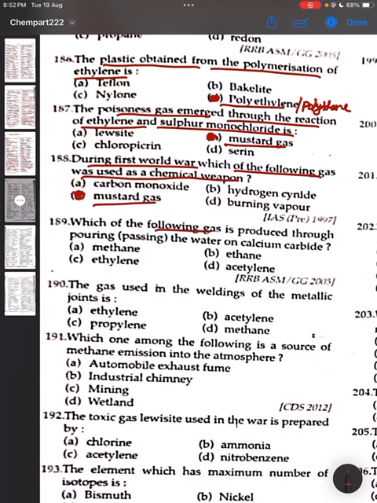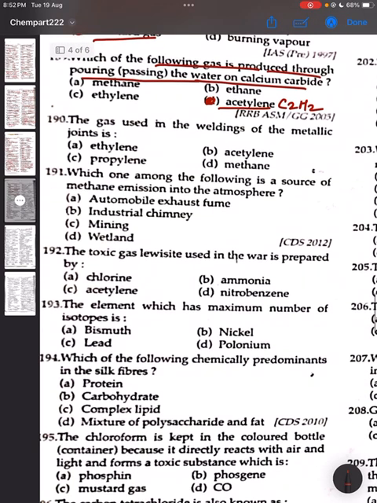189. Which of the following gases is produced through passing of water on calcium carbide? It will be acetylene. Correct answer is option D. Formula of acetylene is C2H2. 190. The gas used in the welding of metallic joints is. It will be acetylene. Option B is the correct answer.